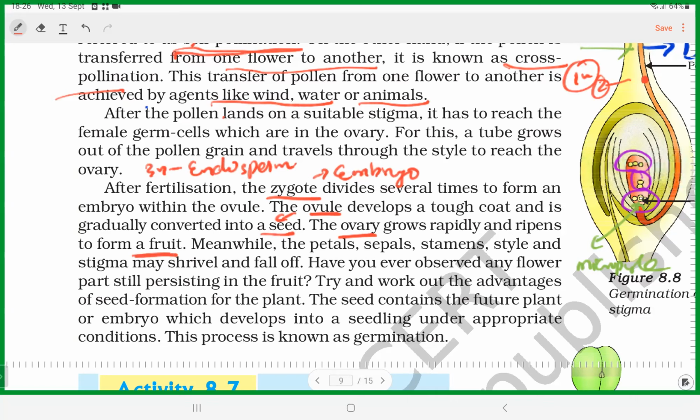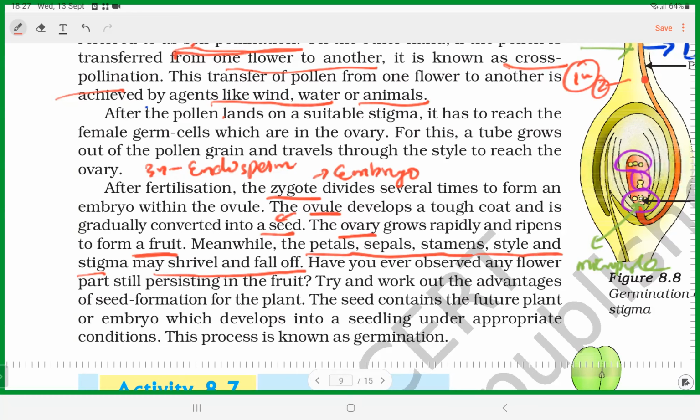And then the other parts, petals, sepals, stamen, style, and stigma, they all will shrink and fall off. Okay, so zygote, ovule, ovary develop into other parts. So very important thing you should know from this.